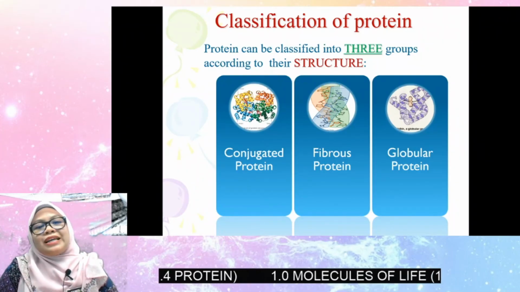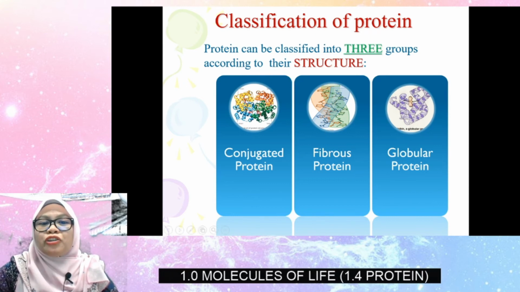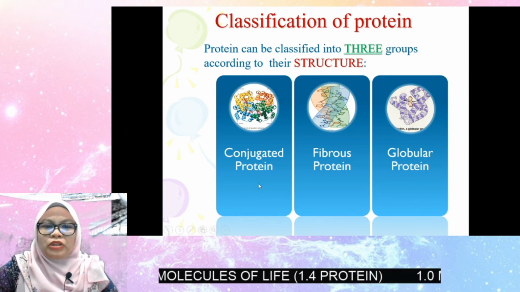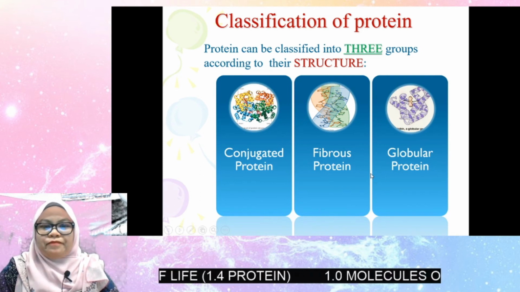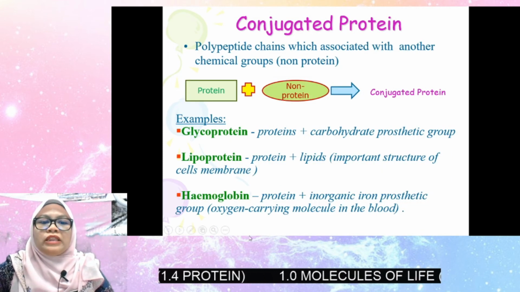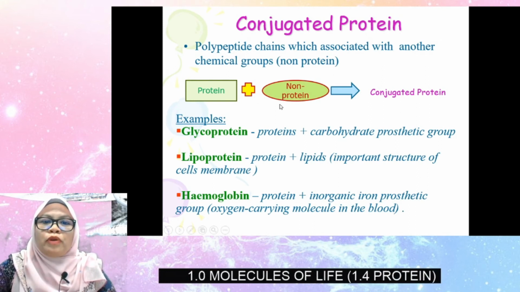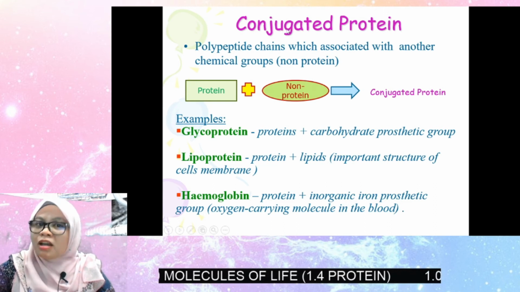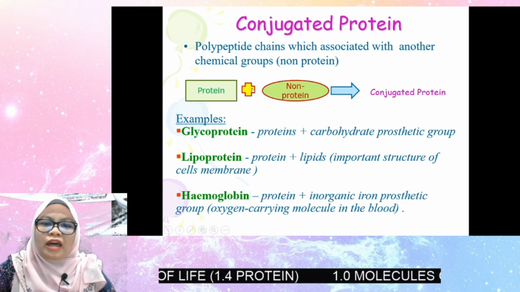And now it's about classification of protein. Protein can be classified into 3 groups according to their structure: conjugated protein, fibrous protein, and globular protein. Conjugated protein is referred to protein which associates with non-protein. Remember, conjugated protein is protein that associates with non-protein.